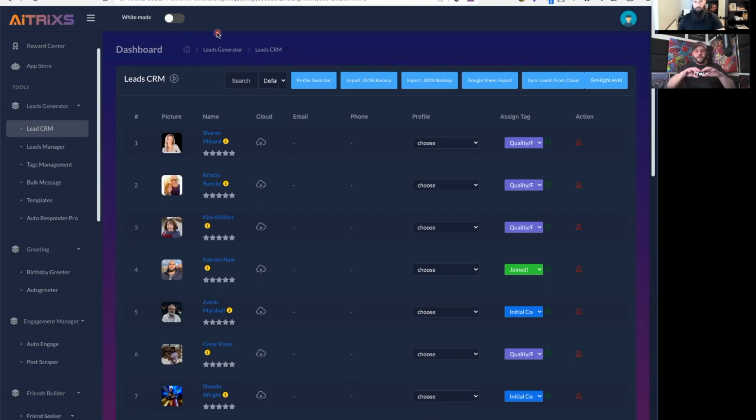Being able to customize this information in this CRM and extract it from the CRM and put it into your own CRM is just incredible, so that you can trigger those automations like David was talking about, keep yourself really organized, and monetize your efforts so that you can hit the targets you're looking to hit. Everyone has goals in their business. If you can save time and make more money, that's the ultimate win. We're going to show you how to do that with Aitrixs.